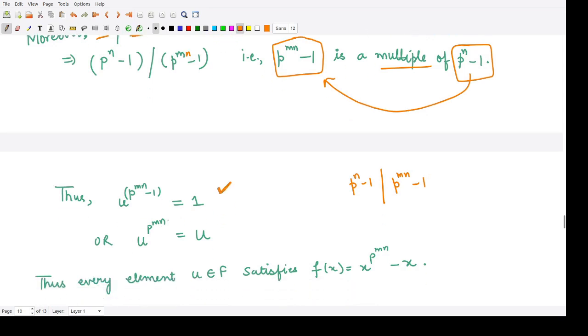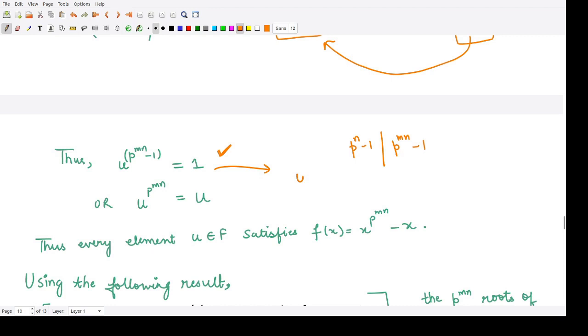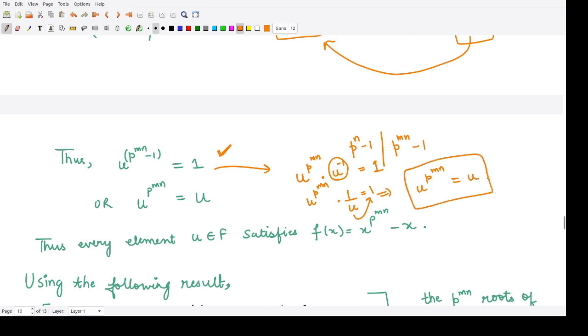So from this, if you solve this term, what would you have? You would have u to the power p^(mn) into u to the power minus 1 is equal to 1, by simple laws of exponent. And now what is u to the power minus 1? It is nothing but 1 by u. So you have u to the power p^(mn) is equal to 1. Now you could shift this u to the right hand side, so you would have u to the power p^(mn) is equal to u. So this is the result. From here we obtain this expression, u to the power p^(mn) is equal to u.